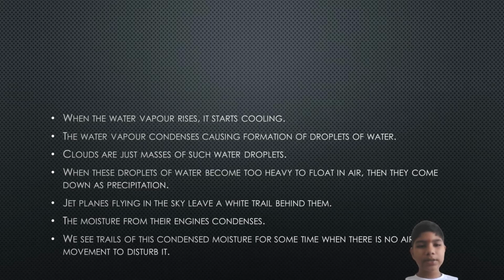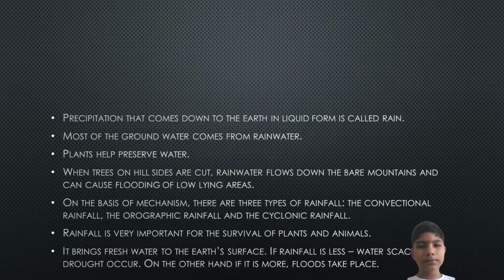Jet planes flying in the sky leave a white trail behind them. The moisture from their engines condenses. We see trails of condensed moisture for some time when there is no air movement to disturb it. Precipitation that comes down to the earth in liquid form is called rain. Most of the groundwater comes from rainwater.